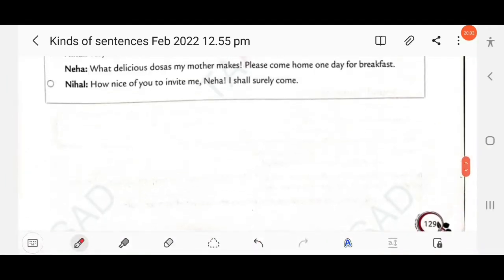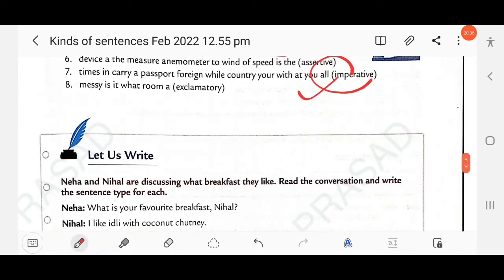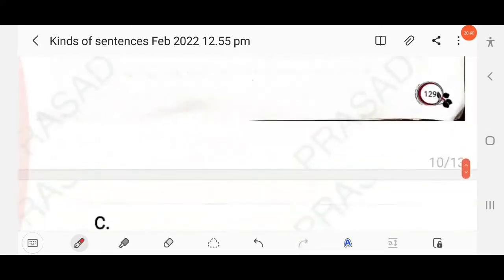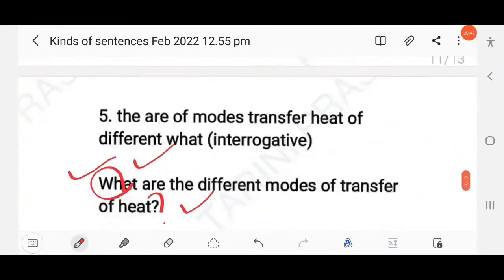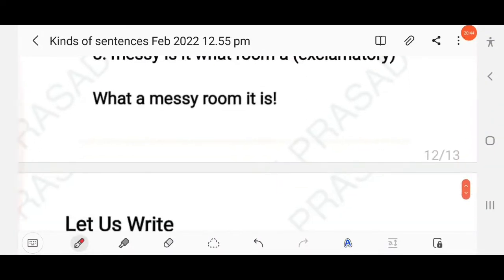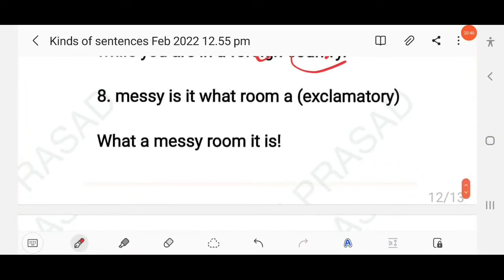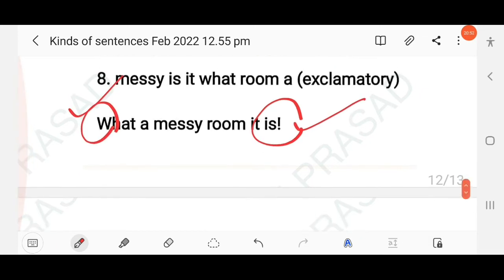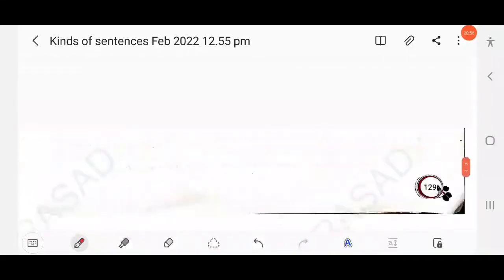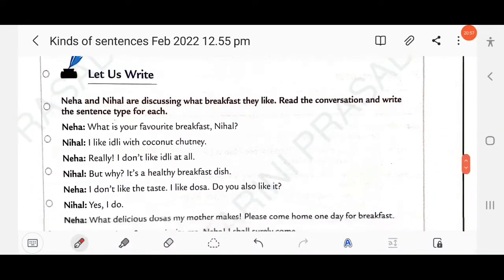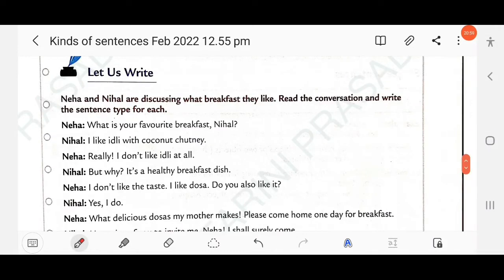Then next here, it is what a messy room. So you have to form an exclamatory sentence, right? So here, what a messy room, right? So here the answer, what a messy room it is. So you have to use an exclamation mark at the end and start the sentence with a capital letter. Clear? Then next here, let's write. Neha and Nihal are discussing what breakfast they like.